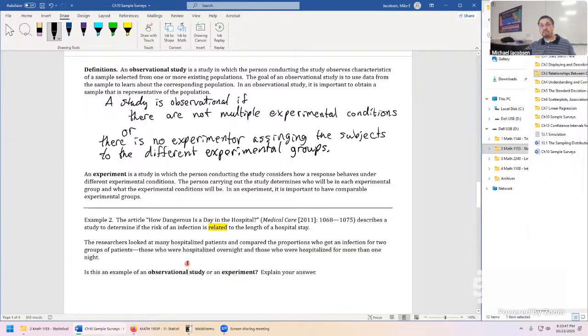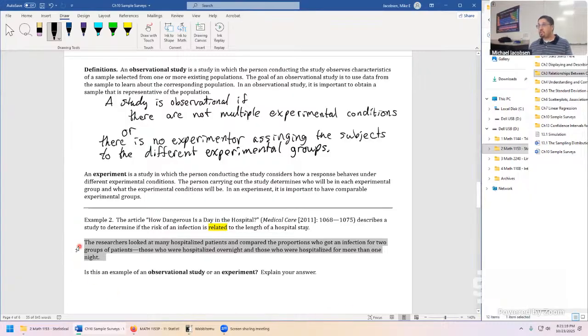But this one doesn't pass the test. It's not an experiment. It has the multiple conditions, one night versus multiple nights. But what you can't do with human subjects in a hospital setting is say by random assignment, you're going to stay overnight, I don't care what your condition is, and you other people are going to stay for multiple nights. That can never happen. The doctor makes that assessment, not the experimenter. You can never run an experimental design in this kind of case.